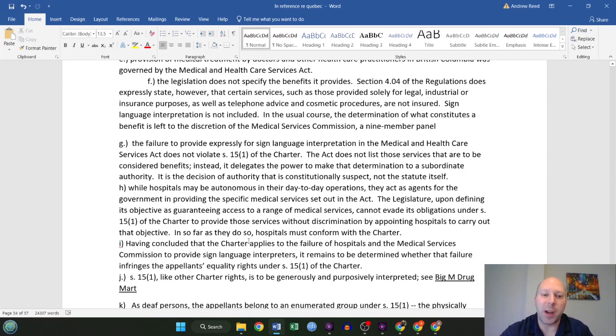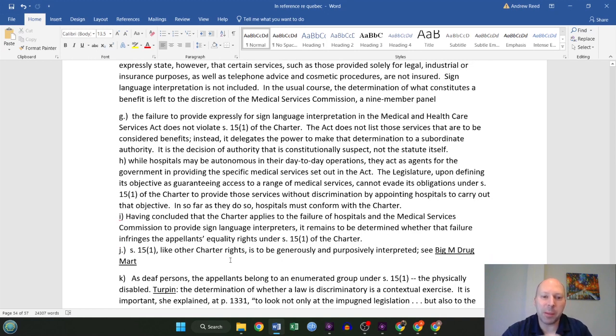So the failure to provide expressly for the sign language interpretation does not constitute a Section 15.1 violation. The Act does not list those services that are to be considered benefits. Instead, it delegates the power to make that determination to a subordinate authority. In that case, then, if the authority doesn't include it, it's their actions that would be constitutionally suspect, not the statute itself, according to this judge.